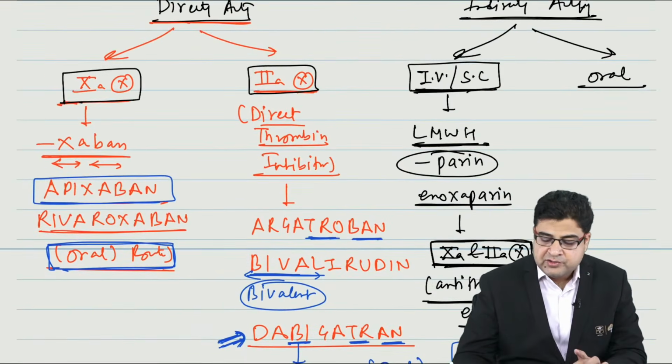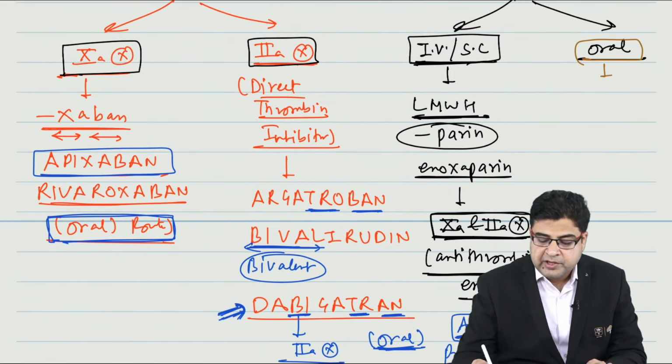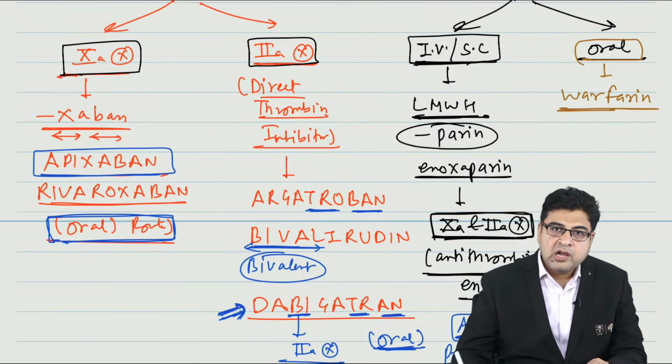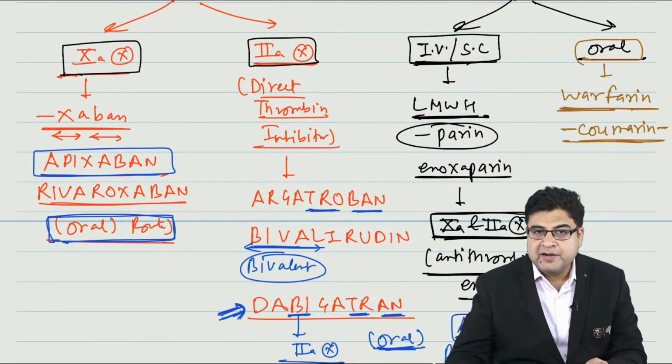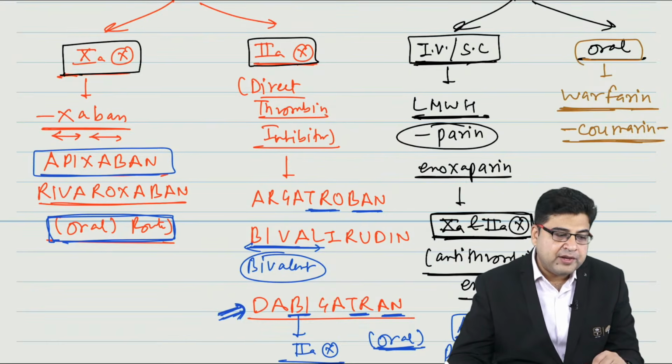Right? Now let's talk about the indirectly acting medicines given by the oral route. Here we have a medicine known as warfarin, which is given by the oral route. Apart from warfarin, any medicine which has the word coumarin in its name, like last time in your exam they gave you the drug acecoumarin. I don't know why they gave this acecoumarin.